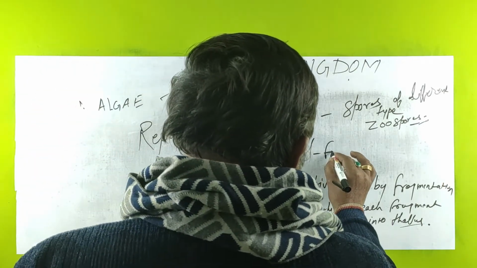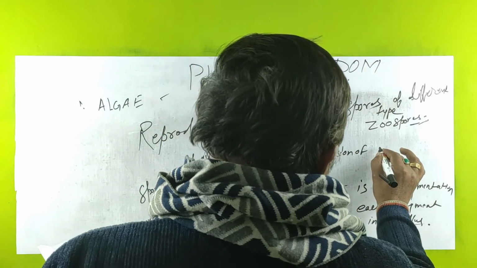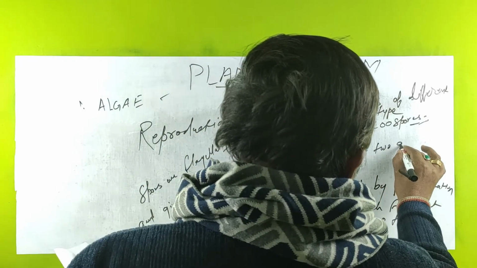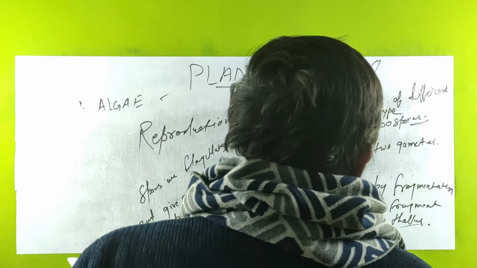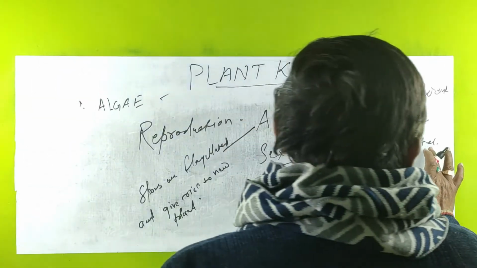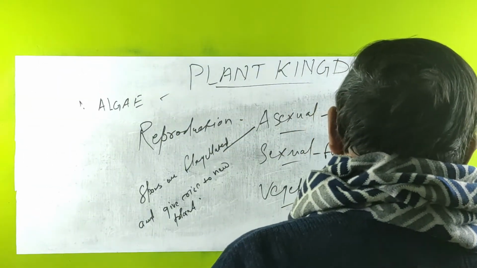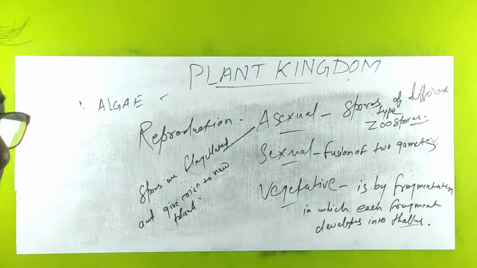In this, there is fusion of two gametes. So in algae, reproduction is of all three types: asexual, sexual and vegetative.